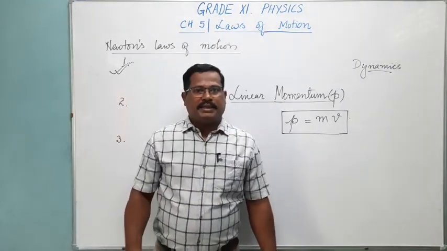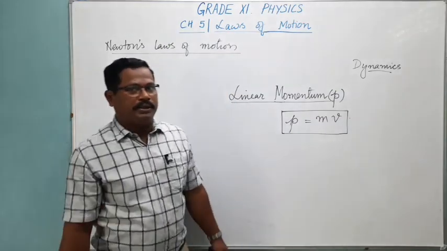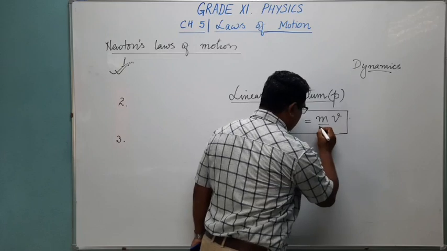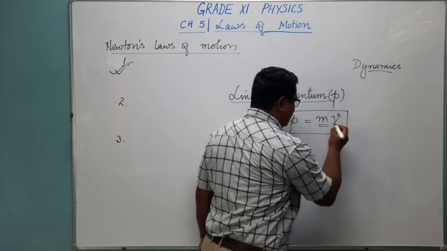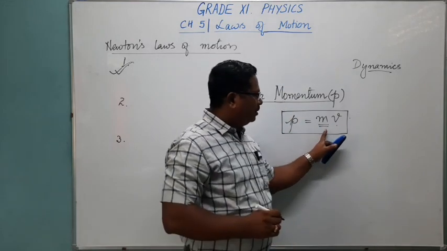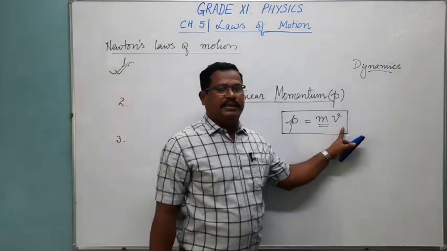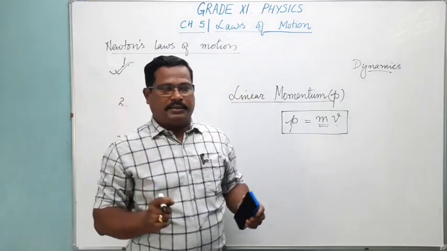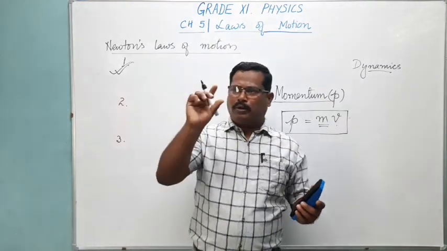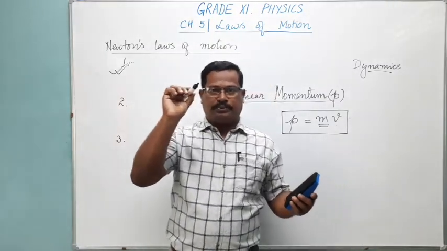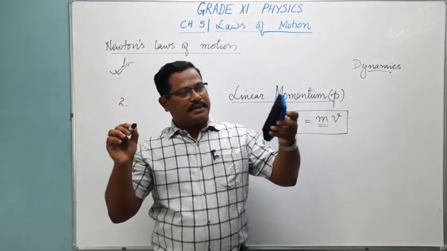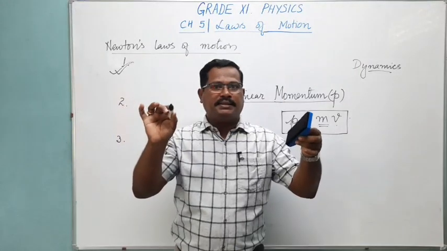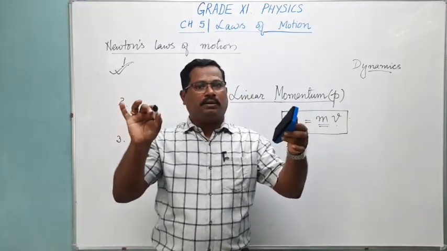When we discuss linear momentum, we need to be careful. Mass and velocity, you cannot take as variables at the same time. If mass is constant, velocity you take as a variable. Suppose I have a bullet in one of my hands, and this is a gun. Inside the gun also there is one bullet. Then mass is equal, so mass is constant.